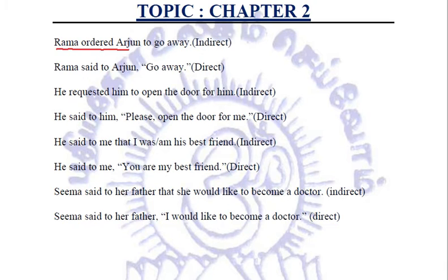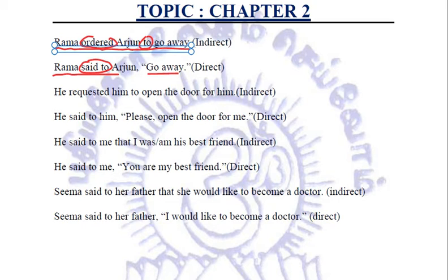Rama ordered Arjun to go away. So this ordered is converted into said to. This to will be removed. So the direct will be Rama said to Arjun, go away.